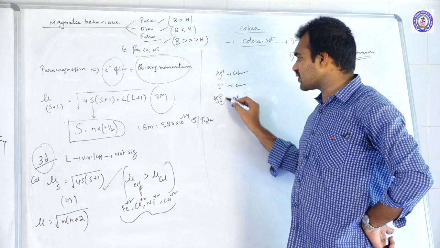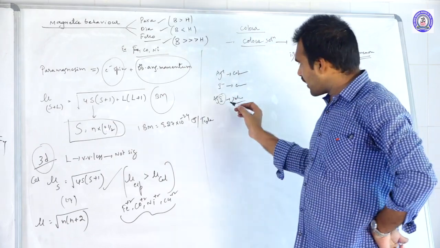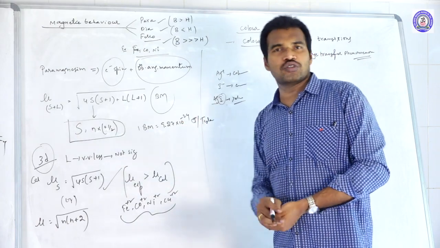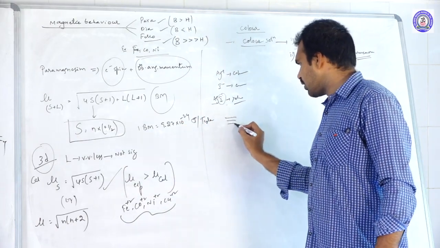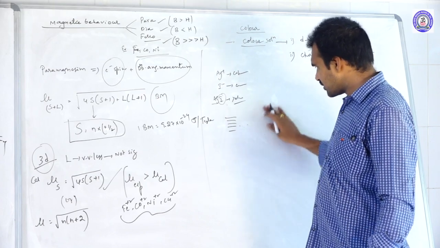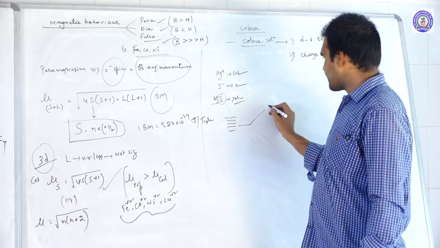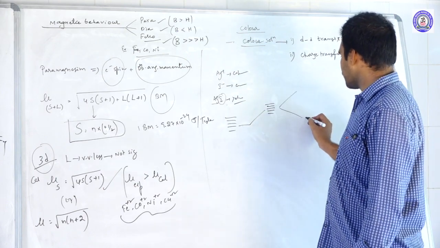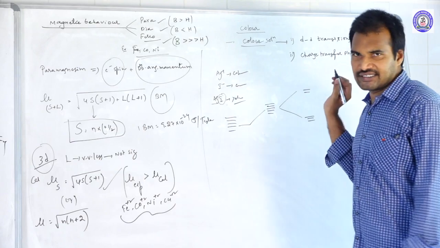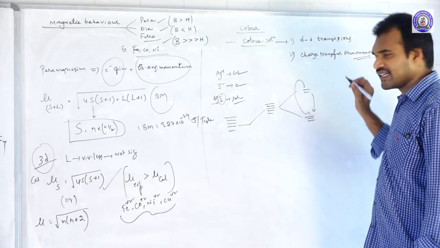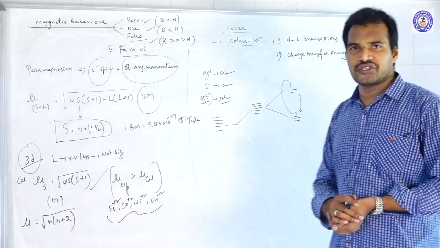Because in presence of ligand I minus, the d orbitals in silver will split into two sets. So the 5 d orbitals are splitting into what? First they will come into excited state. After that they split into two sets, t2g set and eg set. Thereafter, because of electron excitation and de-excitation, the color of the solution will appear.